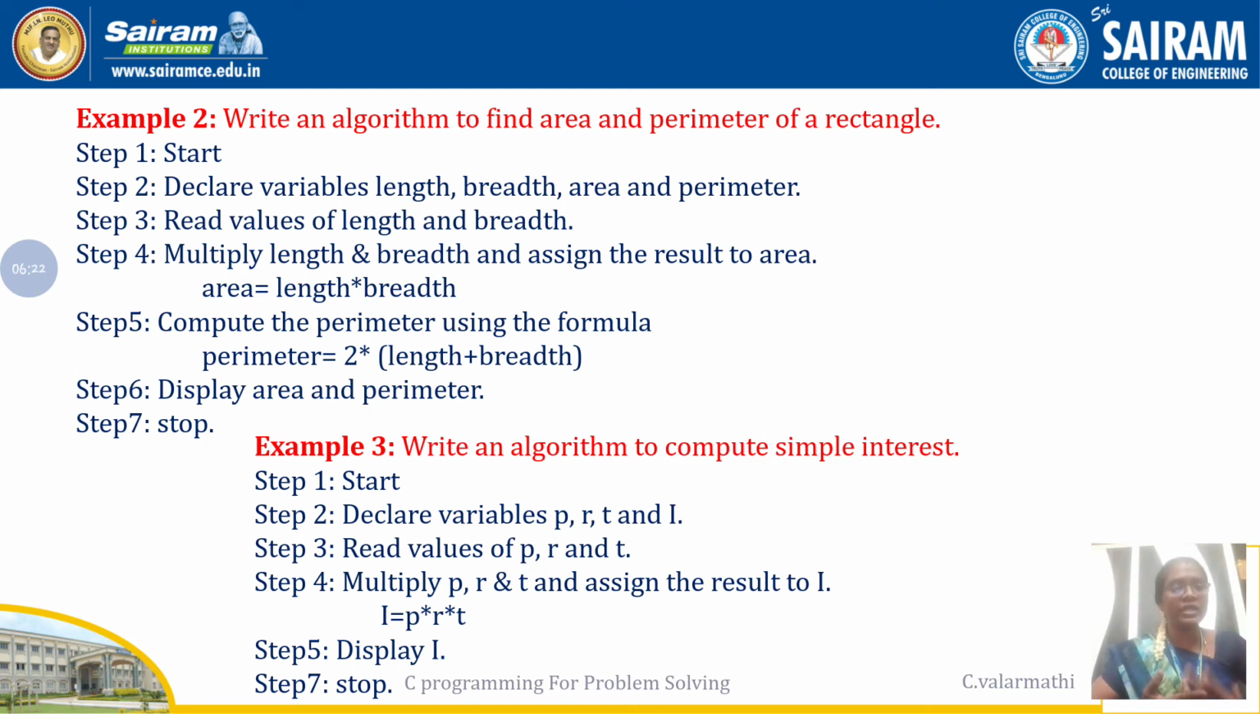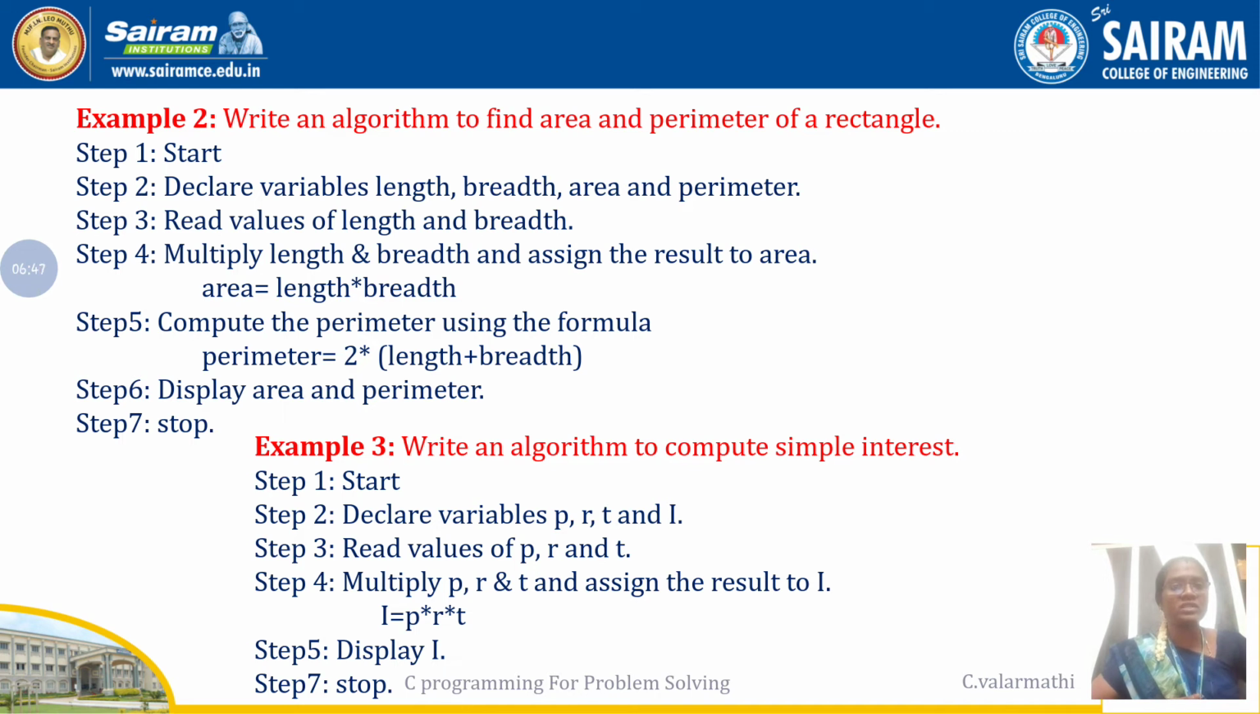So that is also implemented. After finding out area and perimeter, we need to display these two outputs in the next step. That is the sixth step. So display area and perimeter. That is also done. So step 7 is the end of your logic, so we are stopping. This is about finding the area and perimeter of a rectangle.